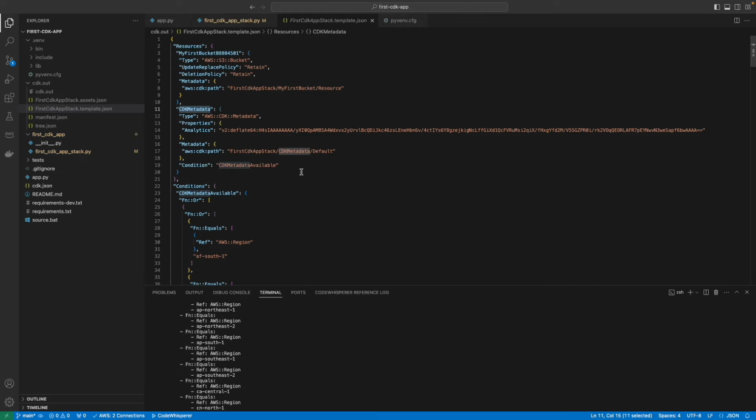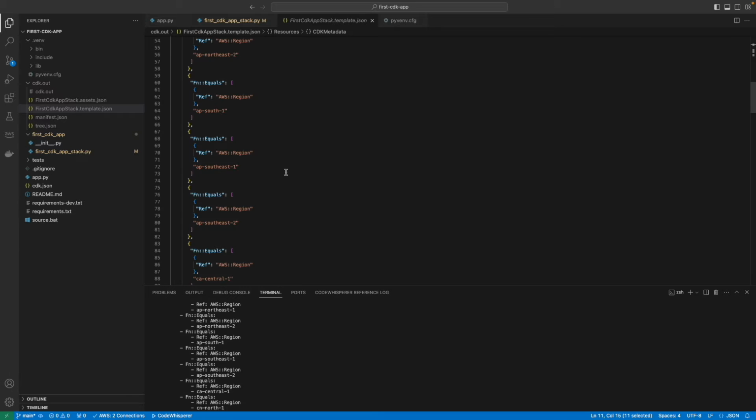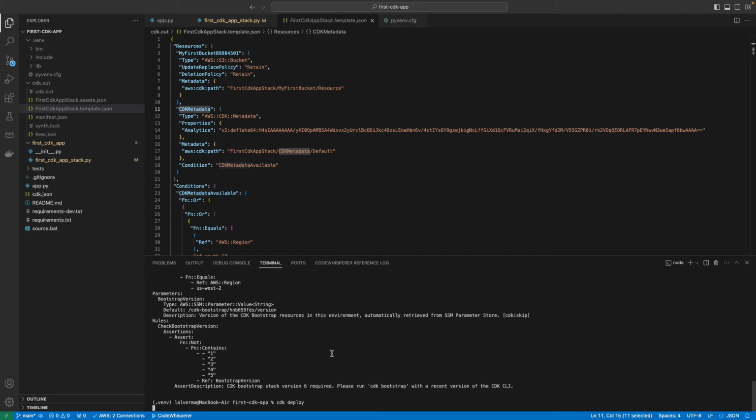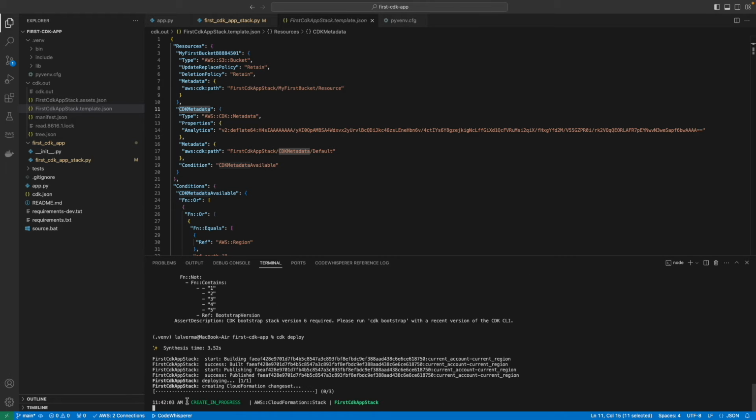The synth command also notifies us if there is any error in the CDK code. As it has returned the CloudFormation template, this means our code is good to go for the deployment. To deploy the CDK code, we will use the CDK deploy command. The command is started. Behind the scenes, this has triggered the CloudFormation stack.